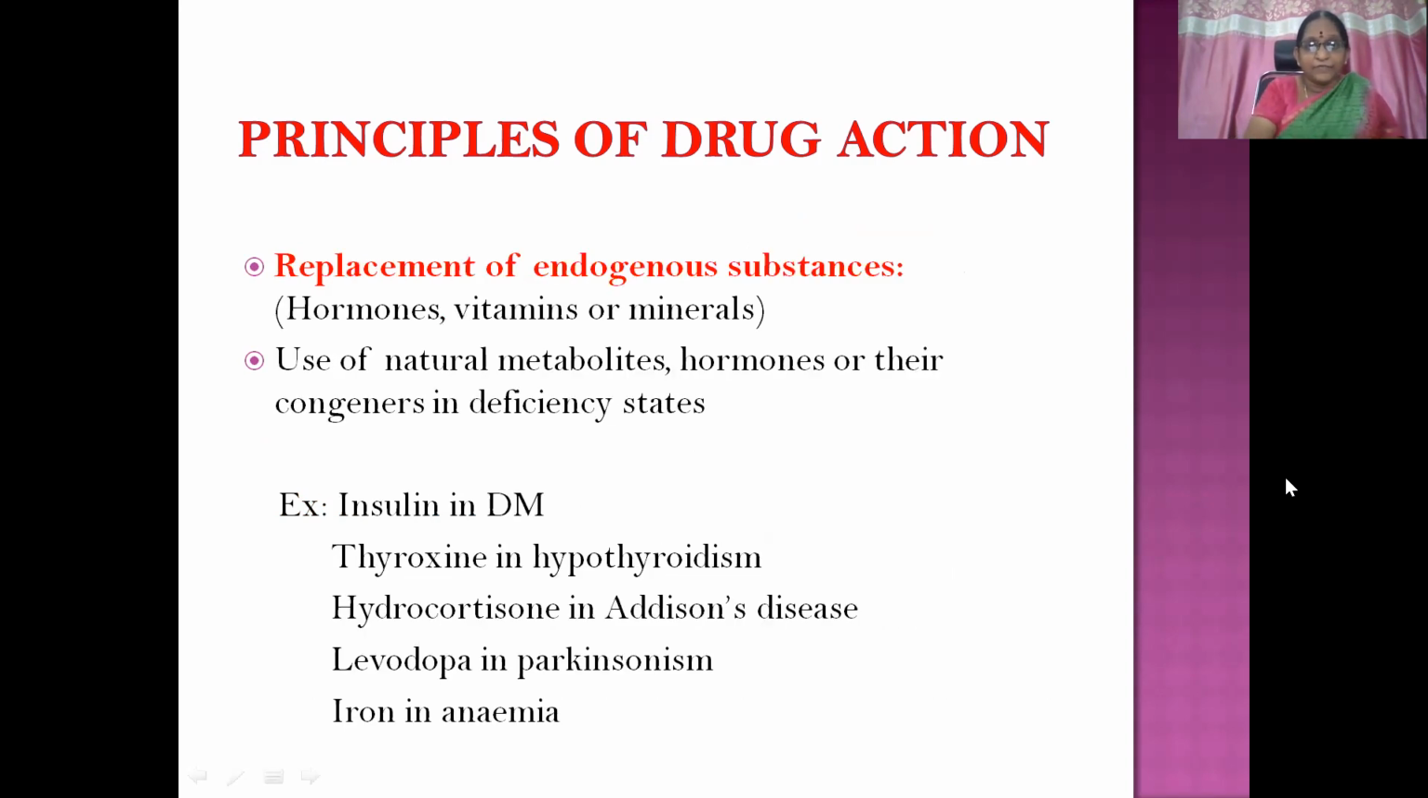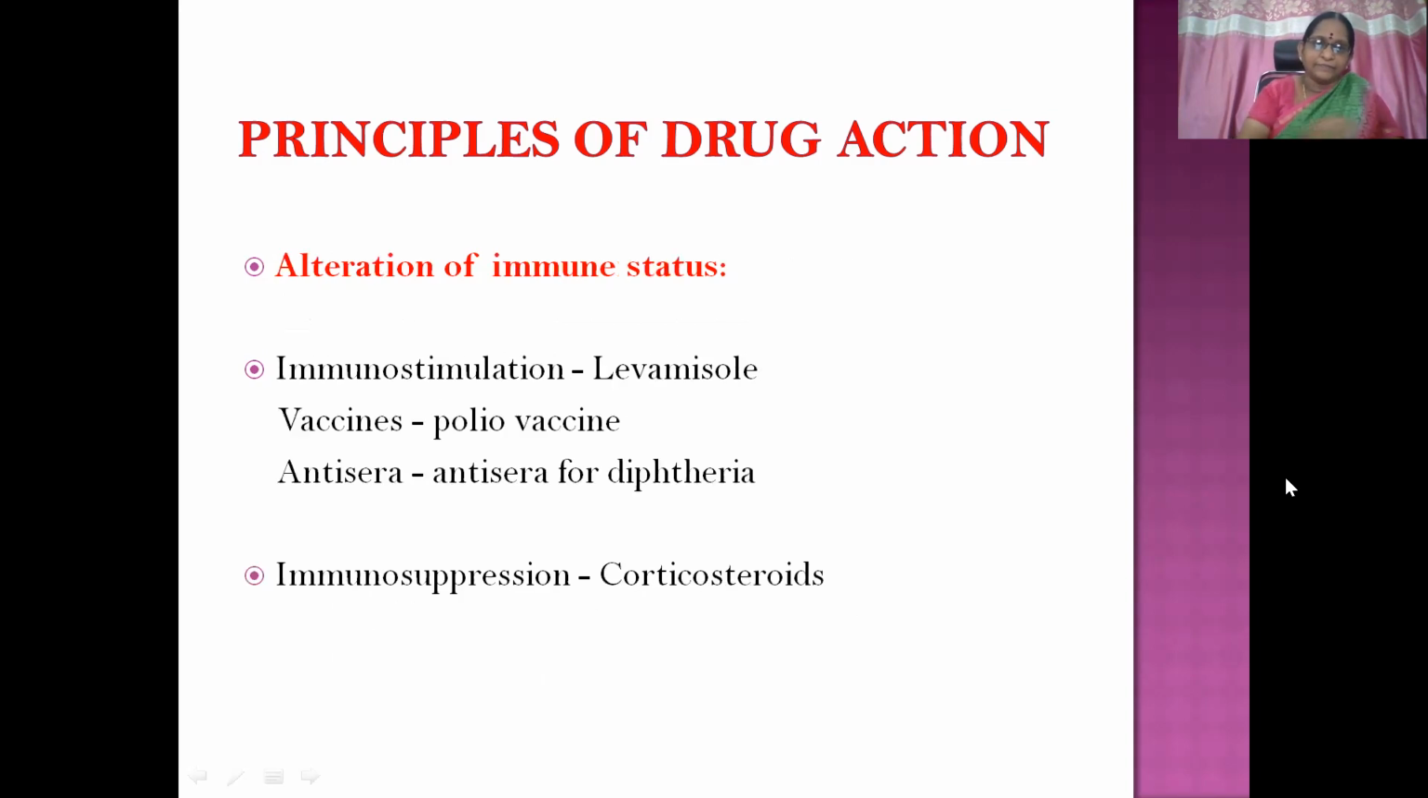Then replacement of endogenous substances. So use of natural metabolites or hormones or their congeners in case of deficiency states. Insulin is substituted in a patient suffering from diabetes mellitus because that patient is deficient of insulin. Similarly, thyroxine in hypothyroidism, hydrocortisone in Addison's disease, levodopa in Parkinsonism, and iron in simple anemia.